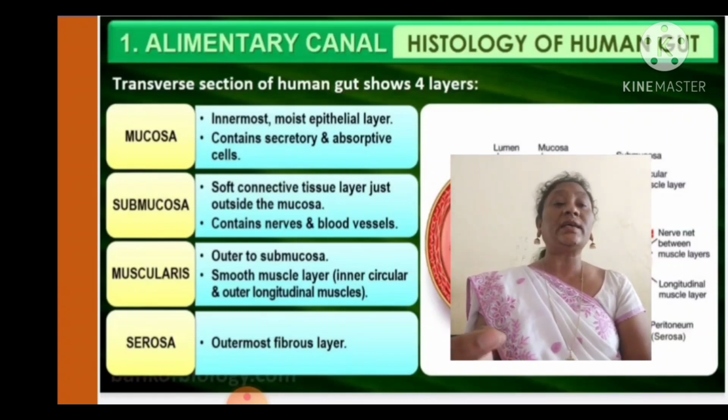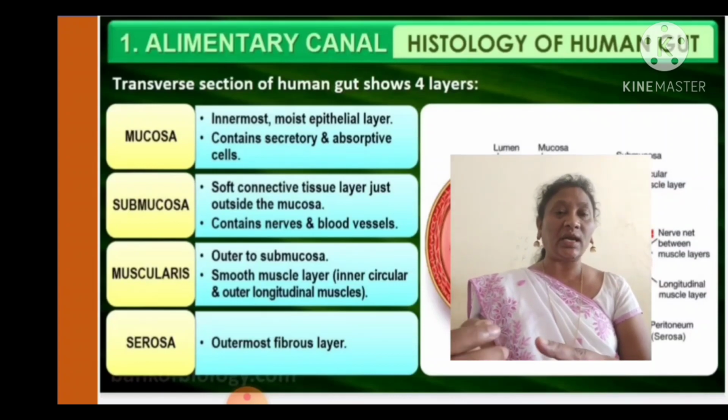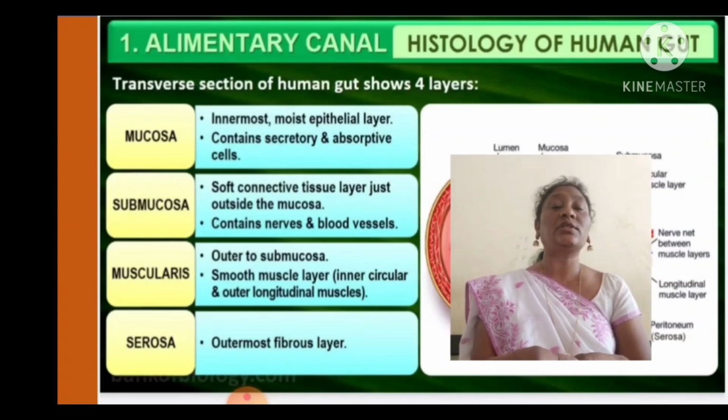It contains secretory and absorptive cells. The submucosa is a soft connective tissue layer just outside the mucosa, containing nerves and blood vessels.